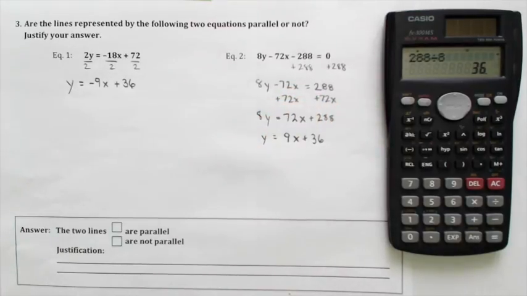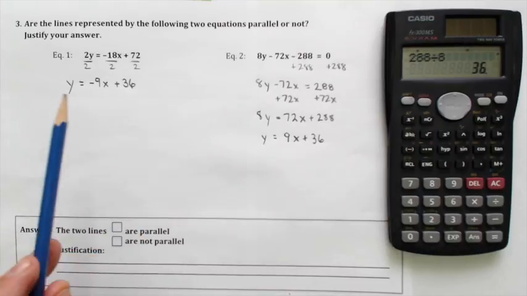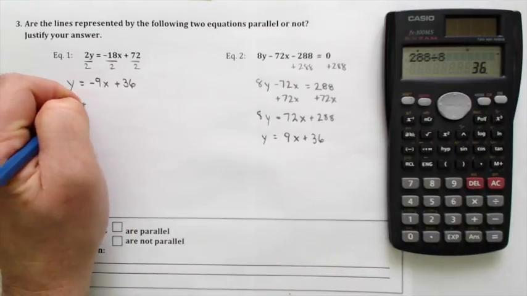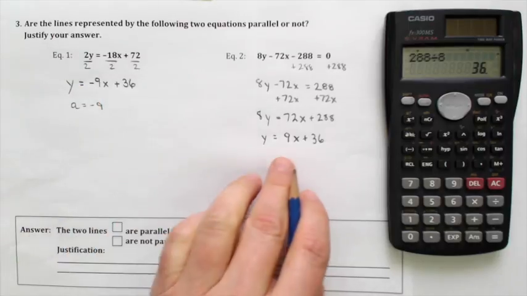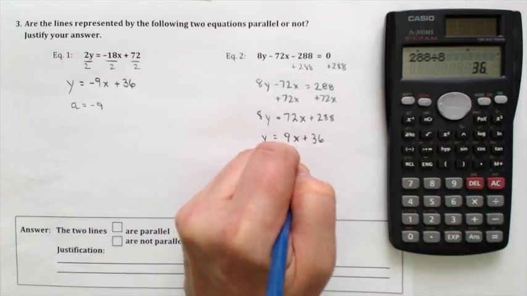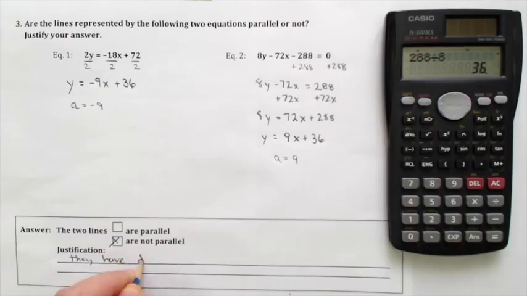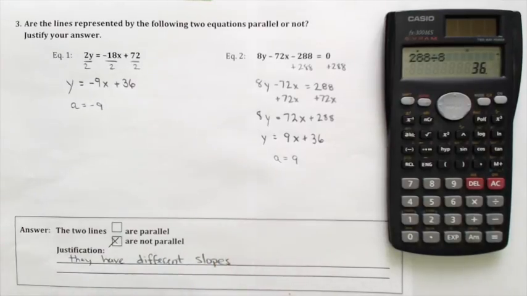So I'm now ready to answer the question, are these lines parallel or are they not parallel? Remember, parallel lines have to have the same A. And you can see that the A over here is a negative 9, whereas the A over here is positive 9. And those numbers are not the same. A 9 and a negative 9 are not the same number. So these lines are not parallel because they have different slopes. And if the slopes are different, the lines will not be parallel.